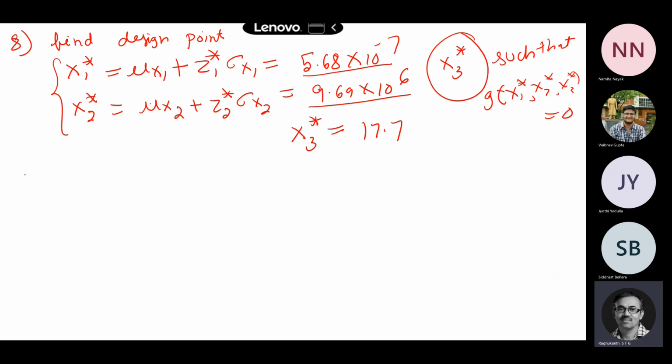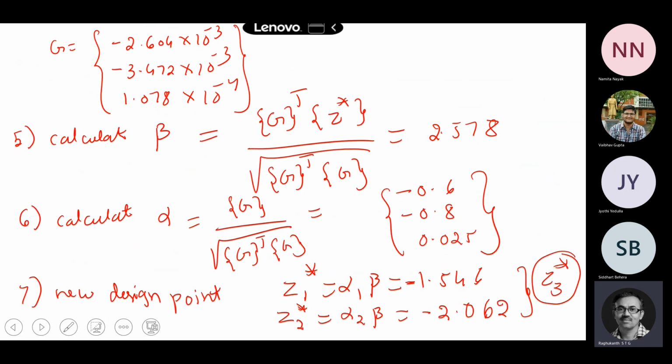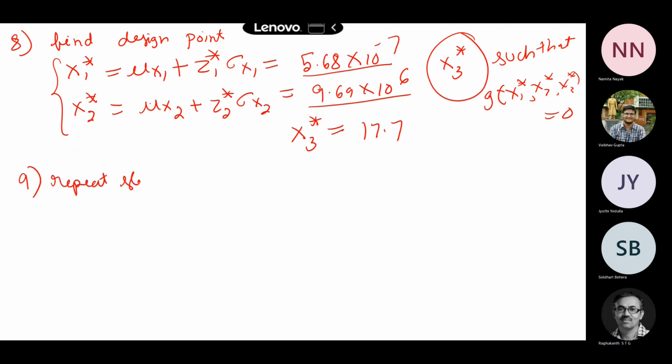And now what you have to do? Once again, this 5.68 and all those values you put in this expression, find the reduced variates, then you substitute the g values, and then you calculate beta and alpha. Once again you have to repeat all the steps, and finally find out where it converges.